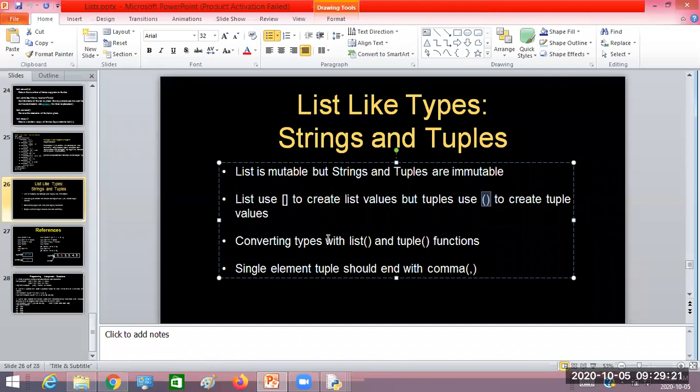And second, a list can be converted into a tuple and a tuple can be converted into a list. Conversion can be done here. If I have a list which is mutable in nature, but I want an immutable kind of list, then I can convert it into a tuple. Are you getting my point?